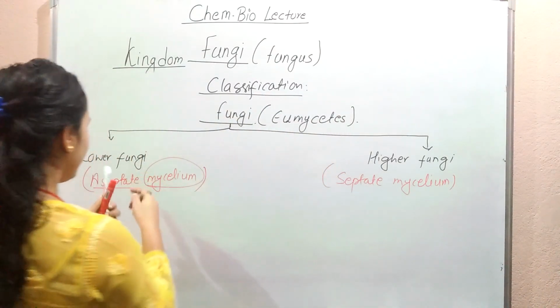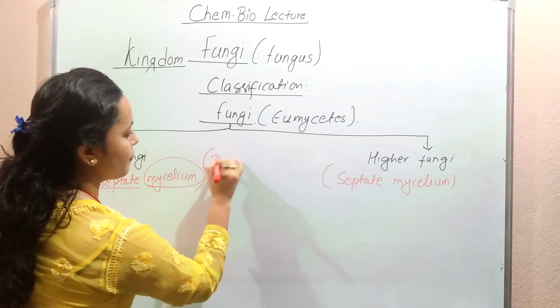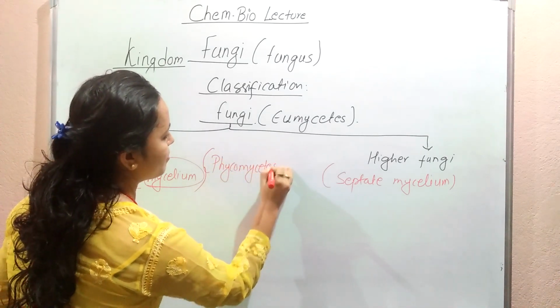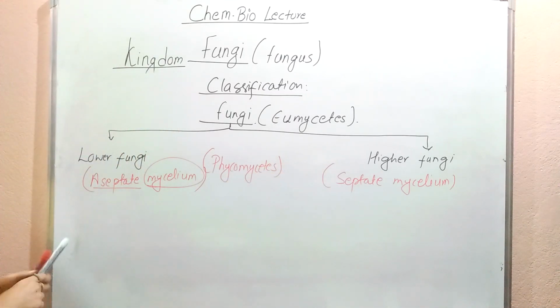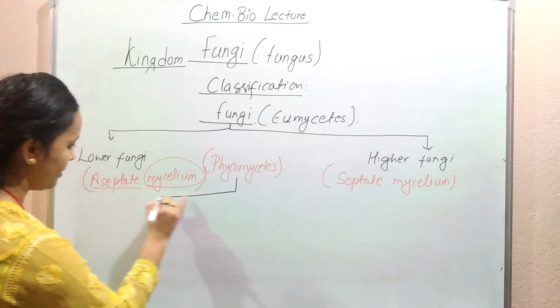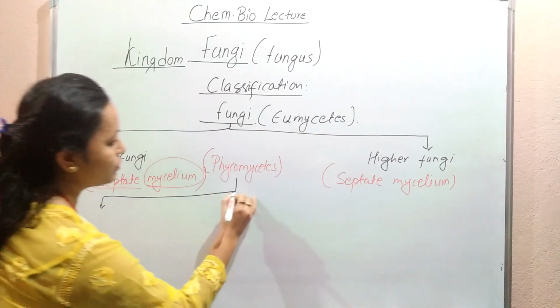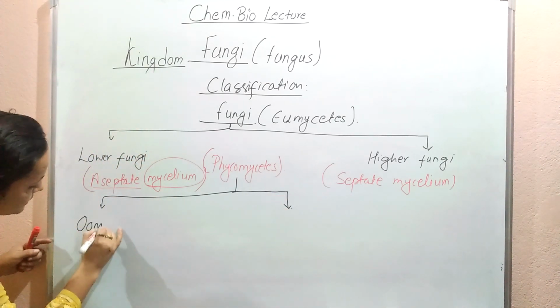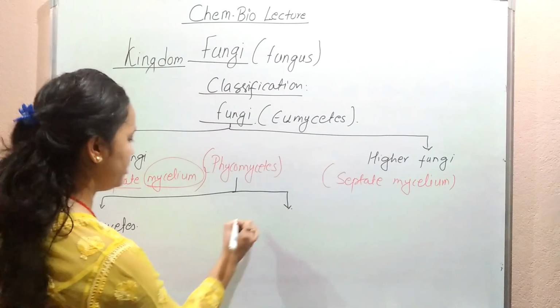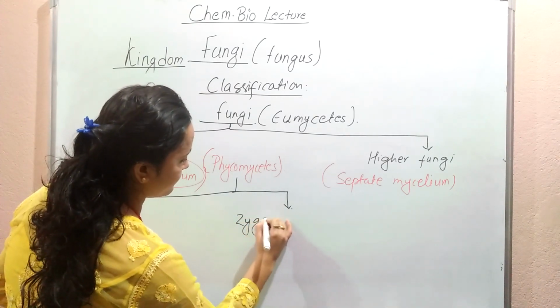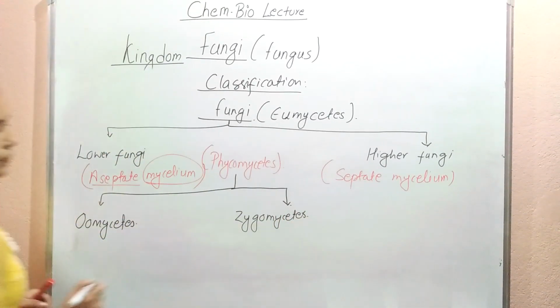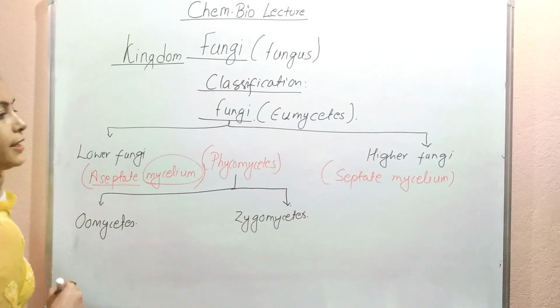The lower fungi are also called phycomycetes. This phycomycetes is again classified into two kinds: oomycetes and zygomycetes. We are learning very slowly, so you just need to recall each of the terms.